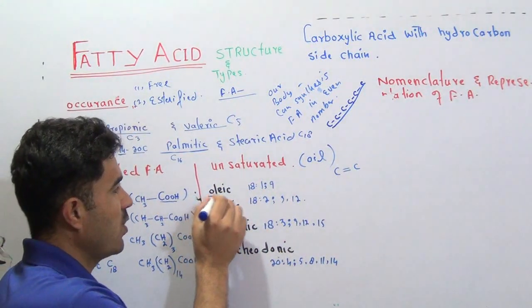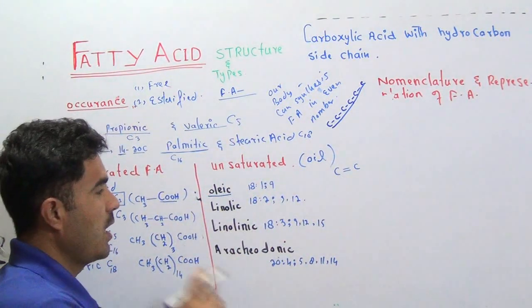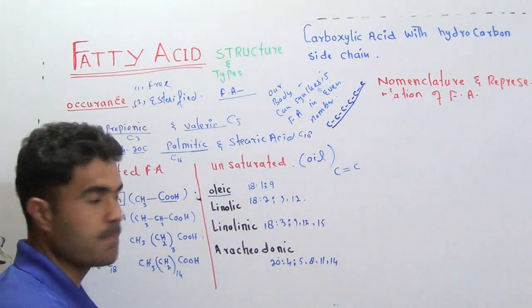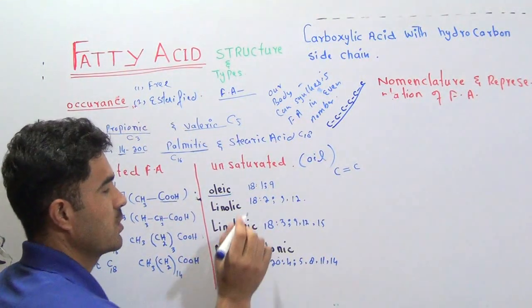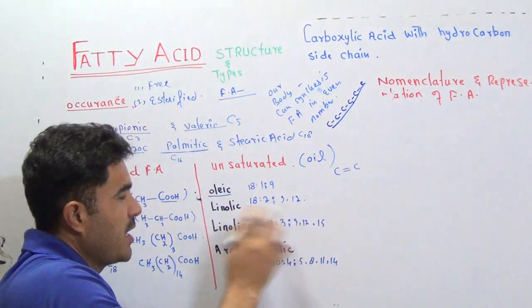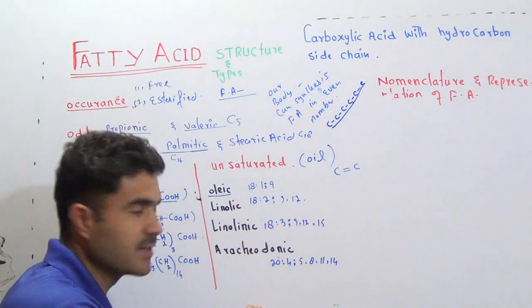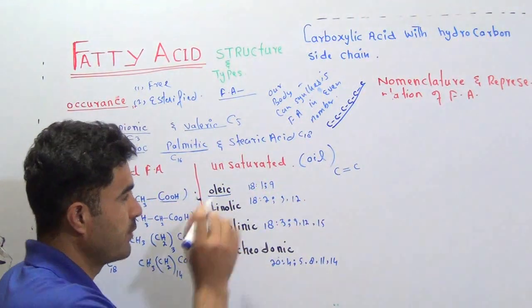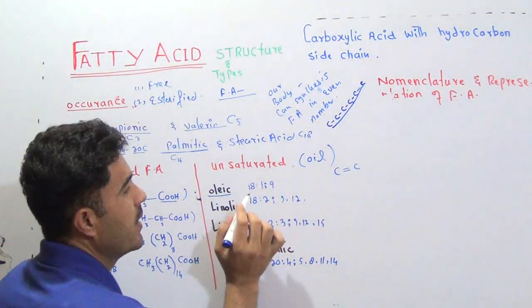There are some examples of unsaturated fatty acids. The first one is called oleic acid. And how to write oleic acid? Look, I have mentioned some numbers in front of these fatty acids. Look at the first number here.